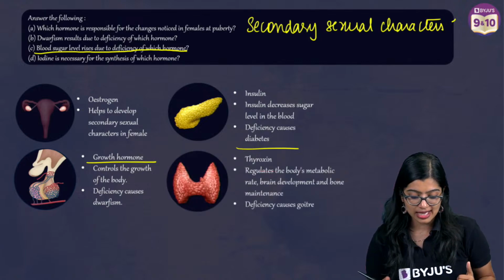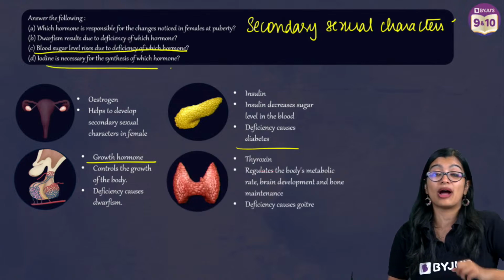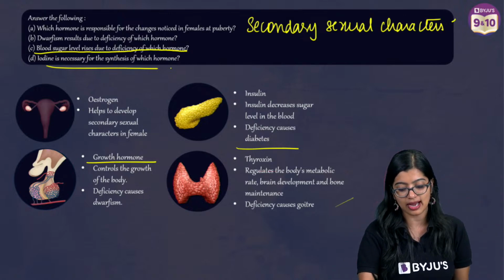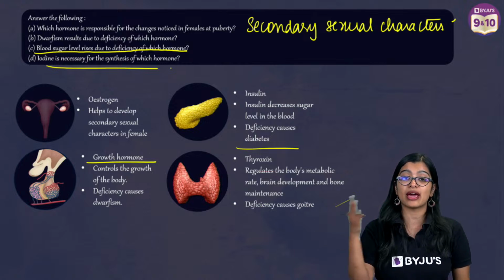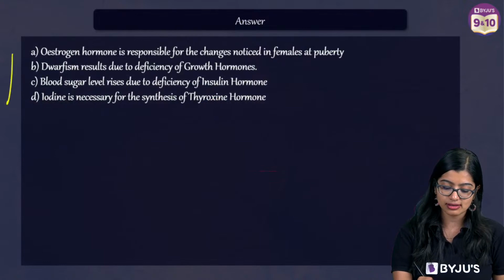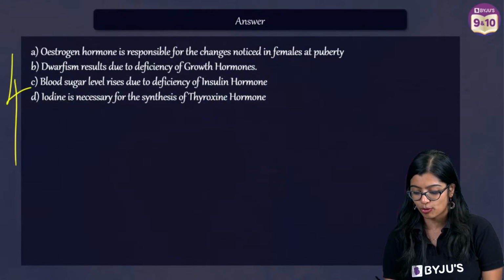Now, moving on to the last one, that is for which hormone is iodine necessary for synthesis? It is nothing but thyroxine, right? And deficiency of thyroxine is what we understand as goiter. So, 4 marks for identifying each of these hormones.